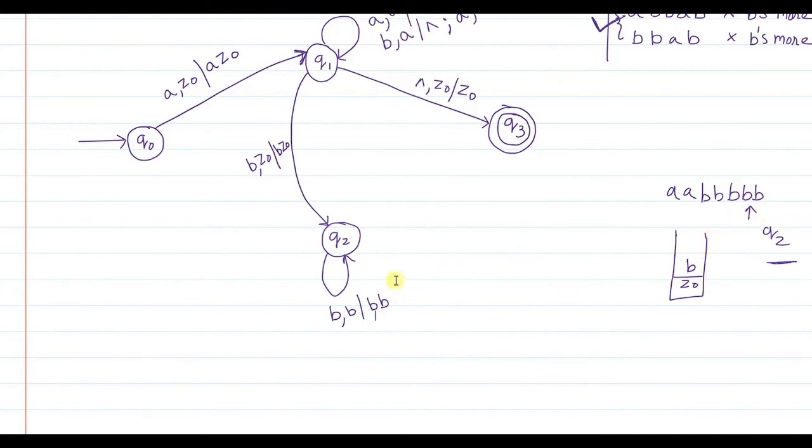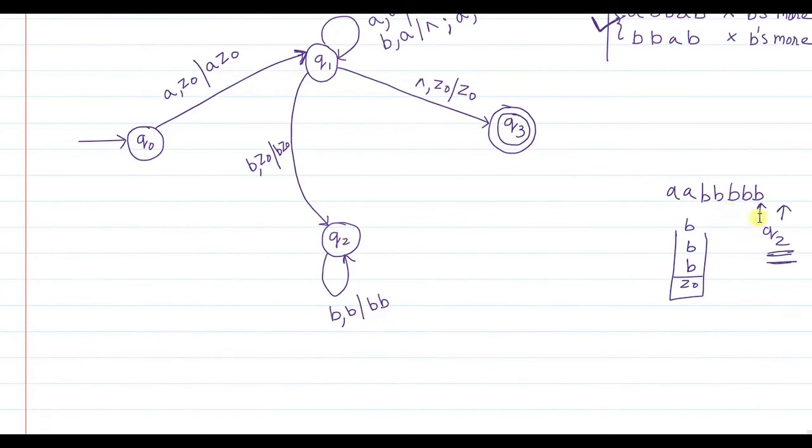So another B is encountered. You push that B onto the stack, the pointer moves to the next element, and you remain in Q2 only. Again in Q2 another B is encountered as input symbol, the stack top also contains B, so you simply push that B also onto the stack, you remain in Q2, and now the pointer moves next.